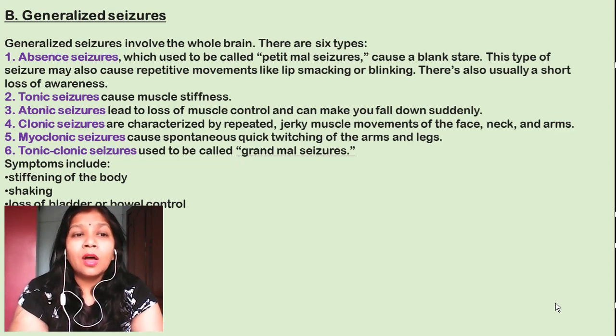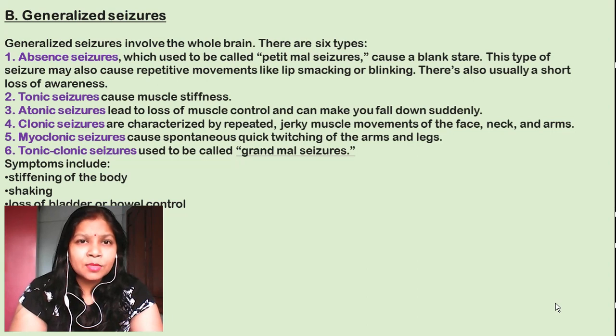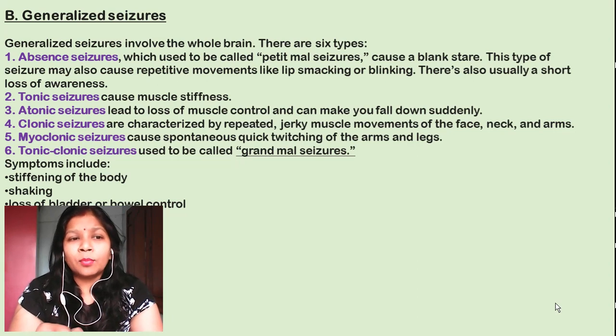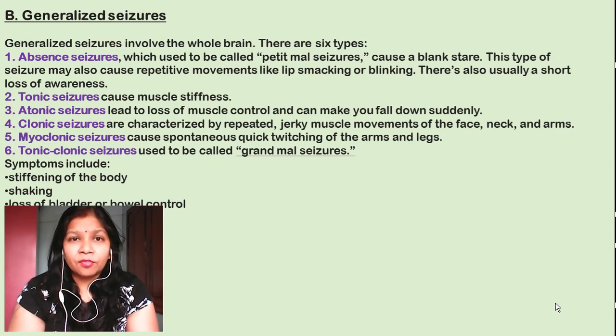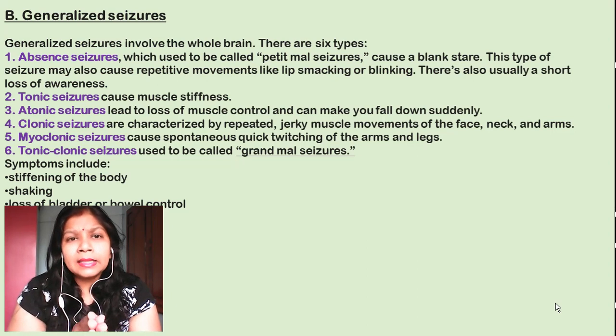And the last one is the tonic clonic seizure, also called the grand mal seizure. The basic symptoms are stiffening of the body, shaking, and loss of bladder or bowel control. That means your body becomes stiff, you cannot control your movements, you get shaking of the whole body or certain parts like your limbs or hands, and you lose control of urination and bowel, that is, stool. This type of seizure is generally dangerous and occurs in a smaller group of the population.